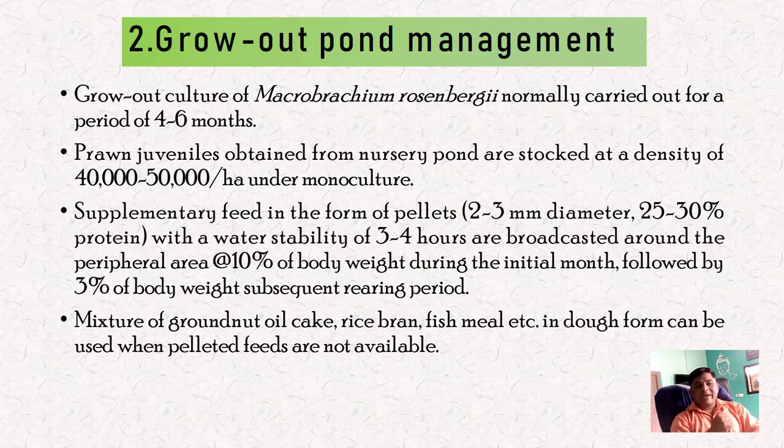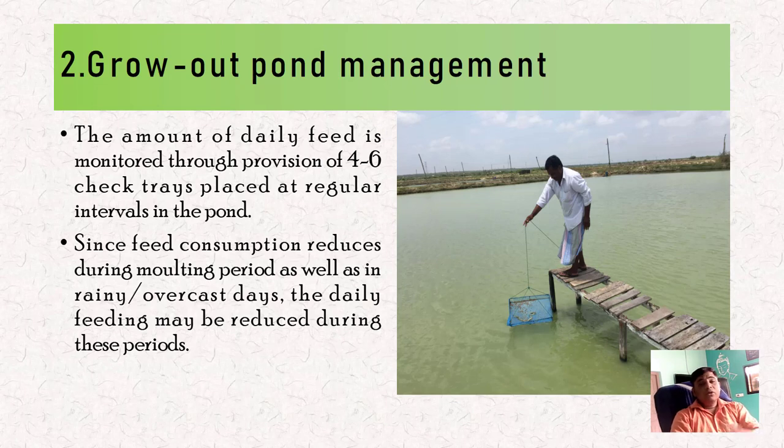A mixture of groundnut oil cake, rice bran, fish meal, etc. in dough form can be used when pelleted feeds are not available. This is the traditional food we have used in fisheries and aquaculture, so it can also be useful for prawn culture. If no pelleted feeds are available, we take this groundnut oil cake, rice bran or fish meal for feeding the prawns in the rearing pond or growth pond.